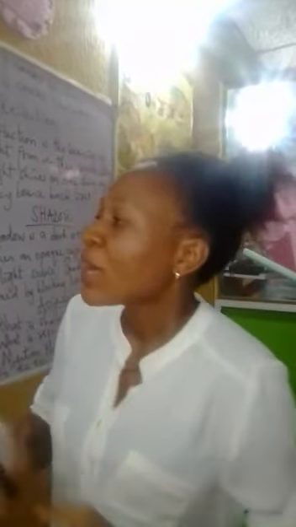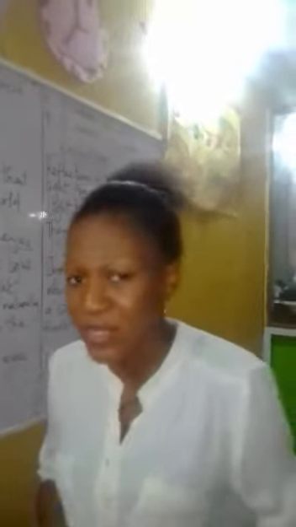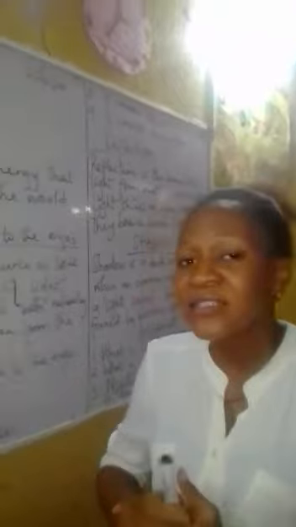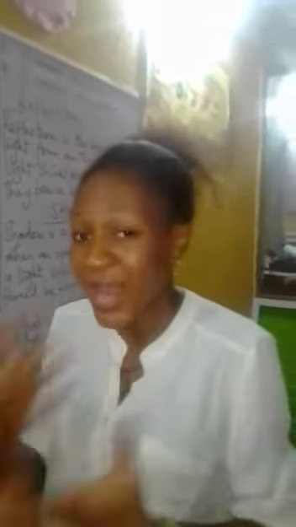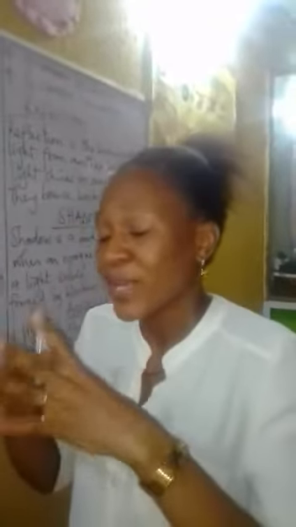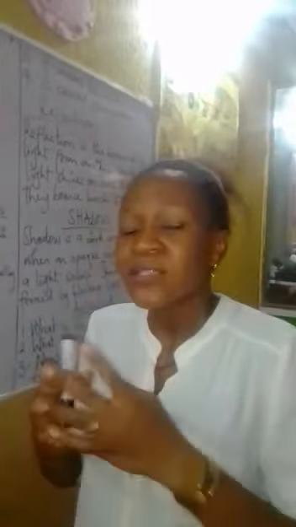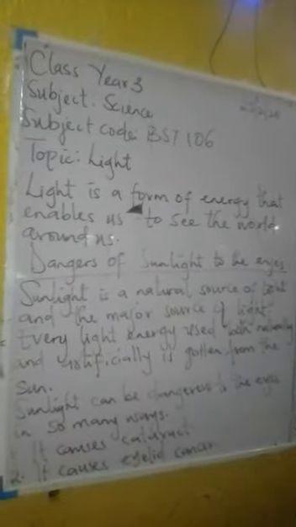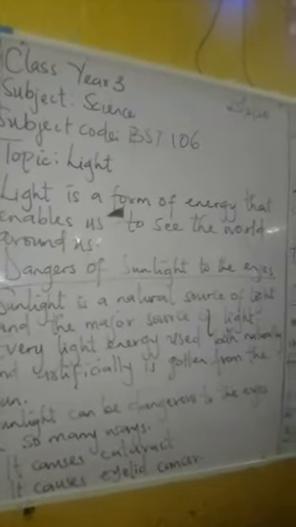Now the major source of light comes from the sun, and this sun can be harmful to the eyes. It is a natural source of light and the major source of light. Every light energy used both naturally and artificially is gotten from the sun. Now I said that the sun can be dangerous to the eyes in so many ways.